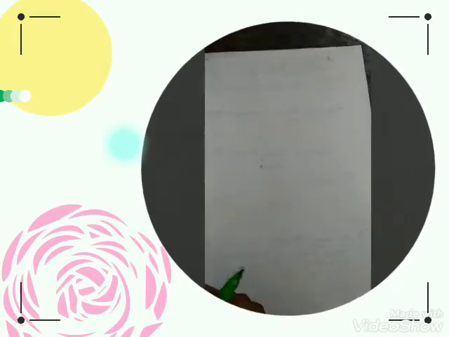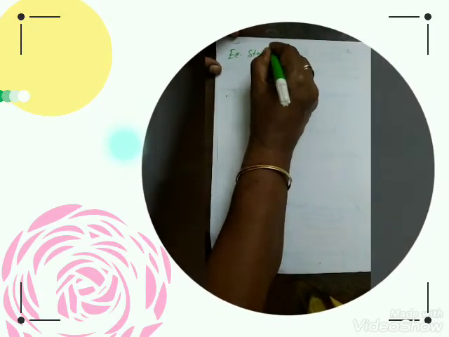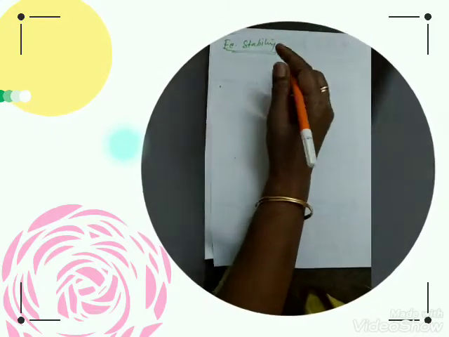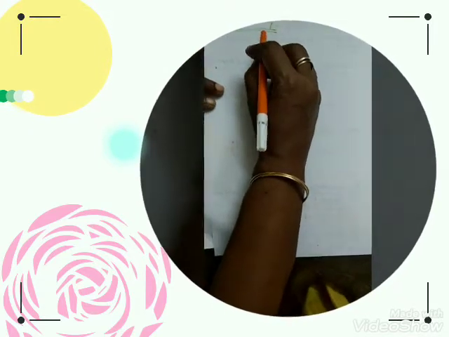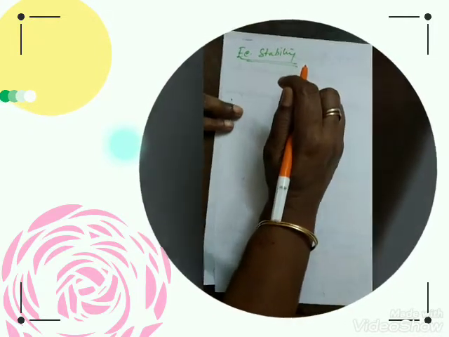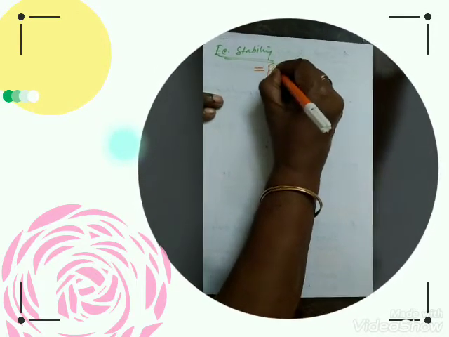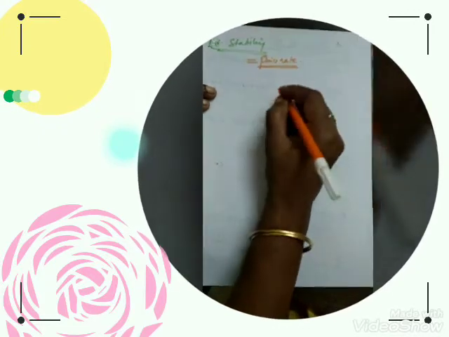Come to the third one, economic stability. How is it possible, economic stability? Why is this a goal or the objective of a government? Because the budgetary policies have to always maintain the price rate. How to maintain the price rate in a stable way?